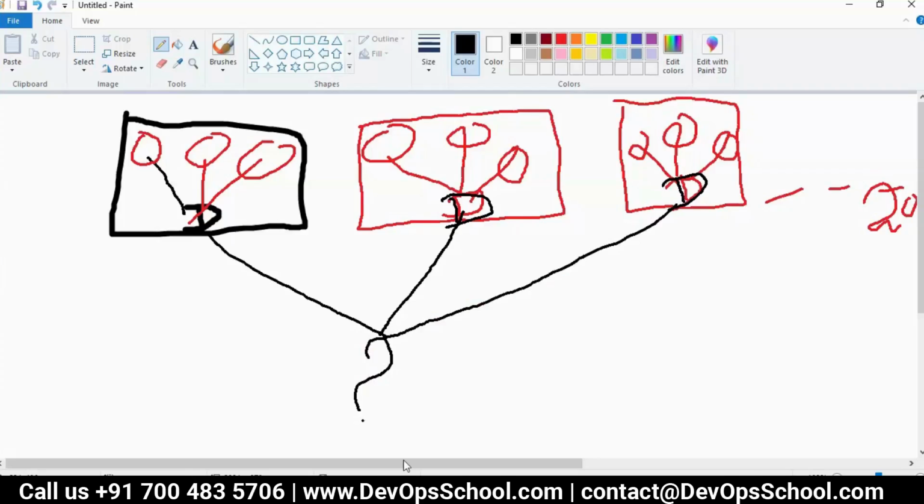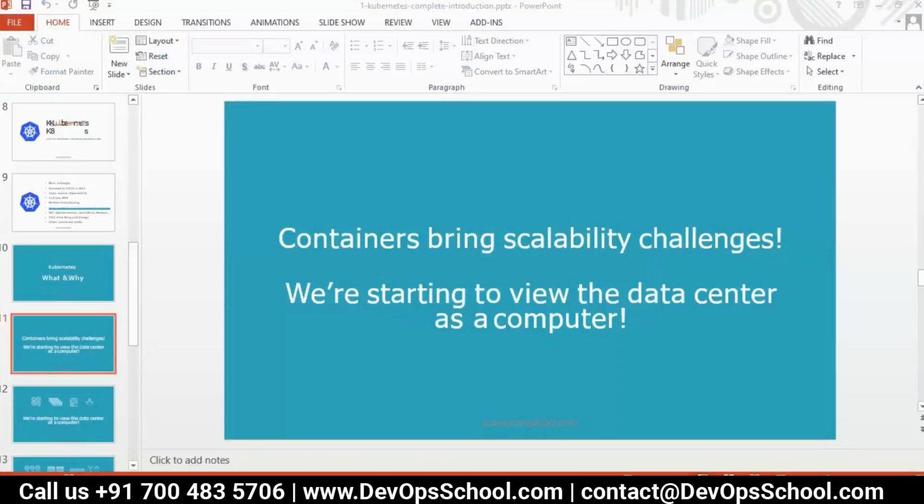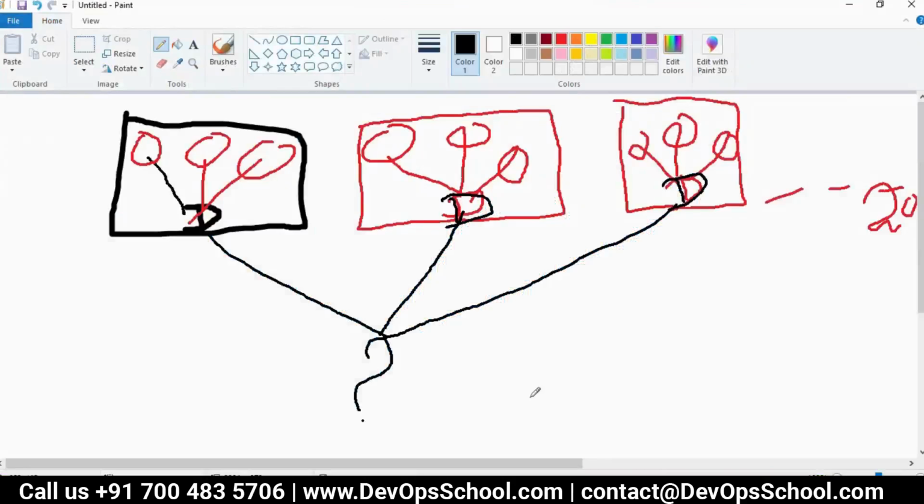That's what we are talking about. Containers are good. Containers are cheap. Containers are faster. Containers are better. But they have a problem. They cannot scale beyond the host. And the moment you scale beyond the host, there is no tool or feature in Docker which can manage your multi-host containers.